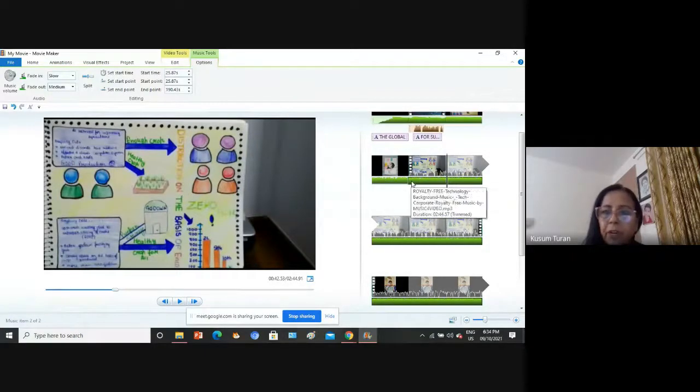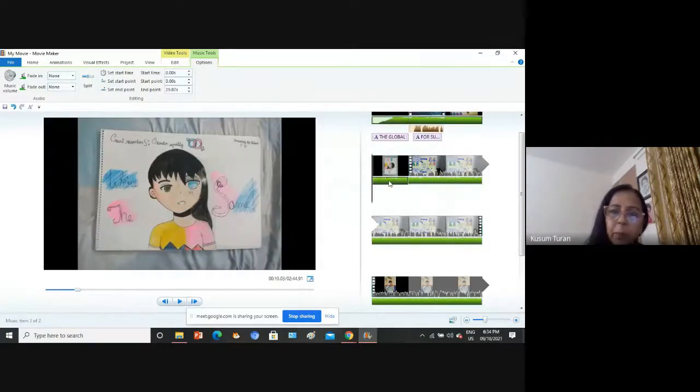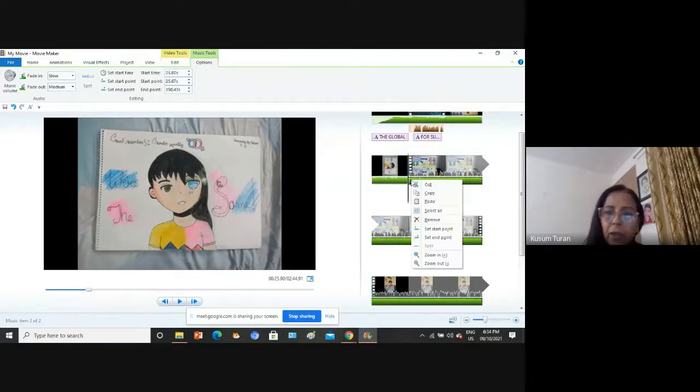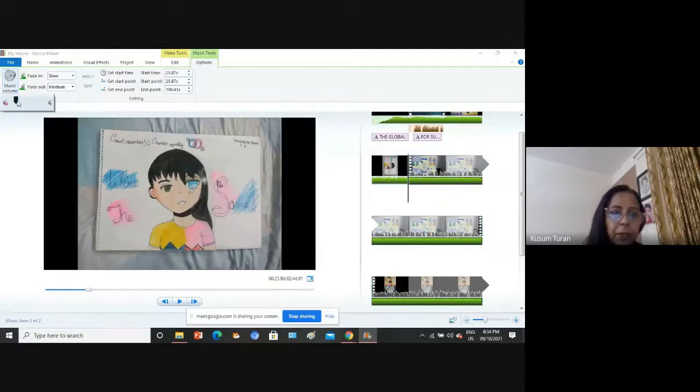So first, what I did was, suppose there is a certain portion of the music you want to edit or make mild. First split that music by right clicking on it and choosing split, like we split the video. Then you come to that portion, select that portion of your music, come to music tools and music volume, reduce it the way you want, and fade in.